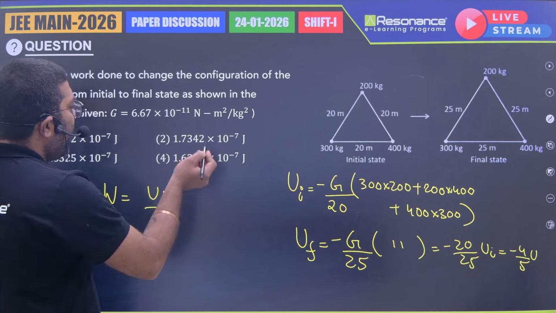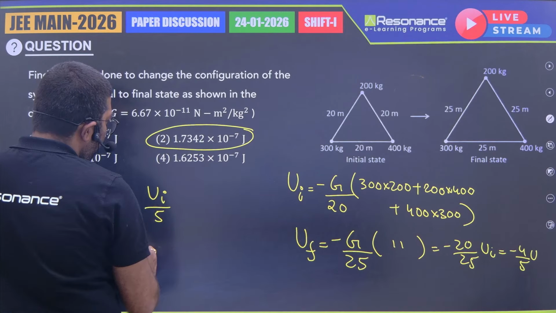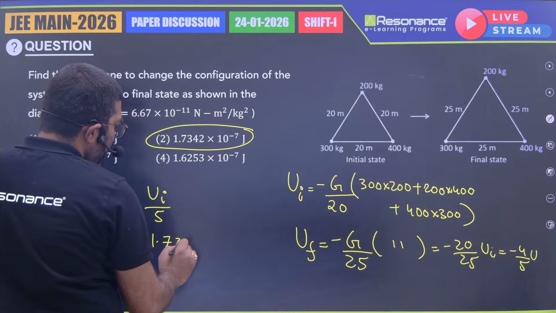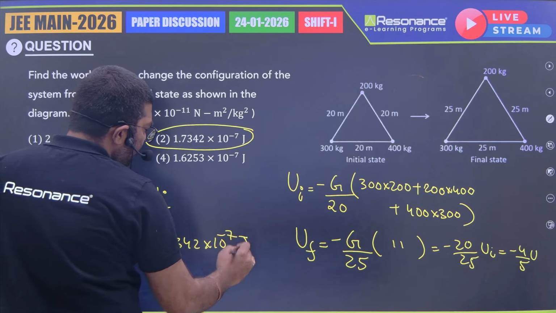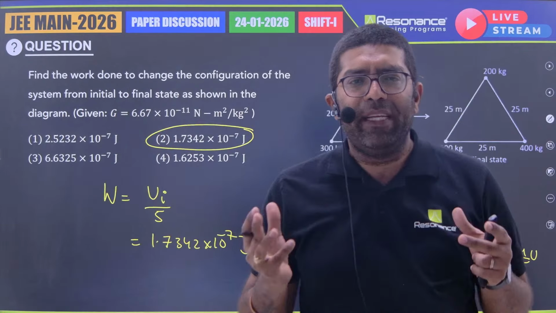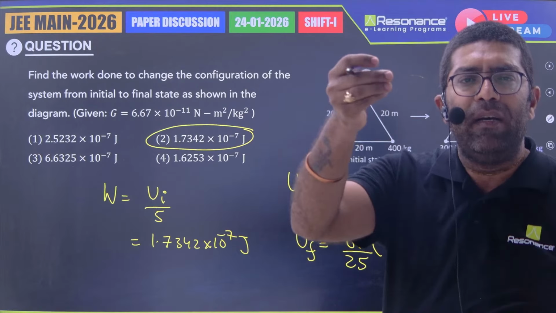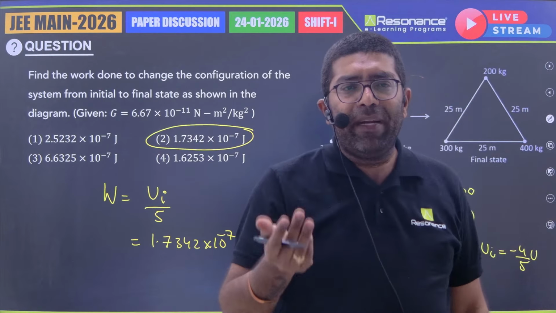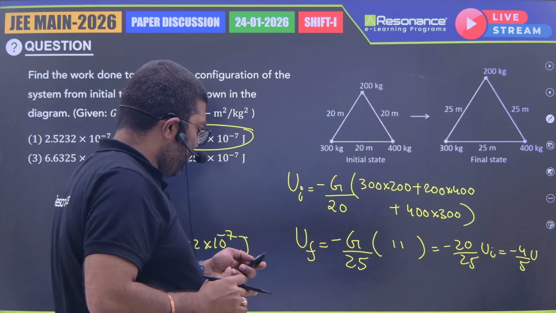So if you are calculating and simplifying, we'll get the answer as 1.7342 into 10 power minus 7 joules. So this is how we can avoid wastage of time in the calculation. Instead of repetitively writing the same data once again, we can avoid the time wastage in the calculations.